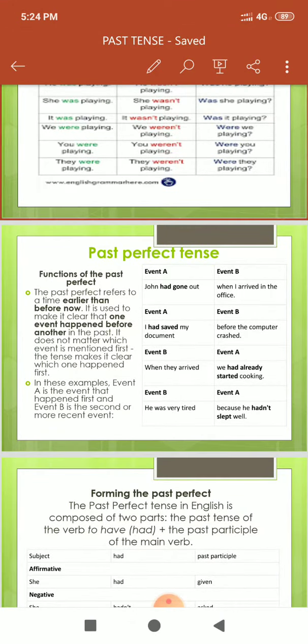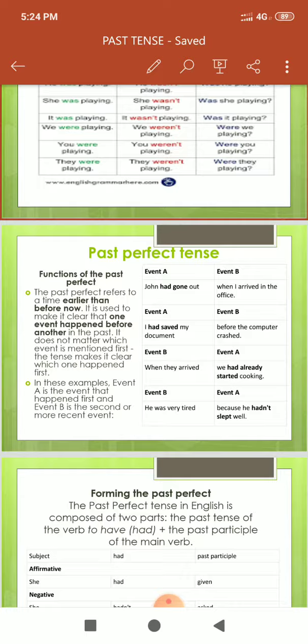The past perfect refers to a time earlier than now. It is used to make it clear that one event happened before another in the past. It does not matter which event is mentioned first; the tense makes it clear which one happened first. So in these examples: John had gone out. When I arrived at the office, I had saved my document before the computer crashed. When they arrived, we had already started cooking. He was very tired because he had not slept well. In all these examples, students, event A is the event that happened first and event B is the second or the more recent event.